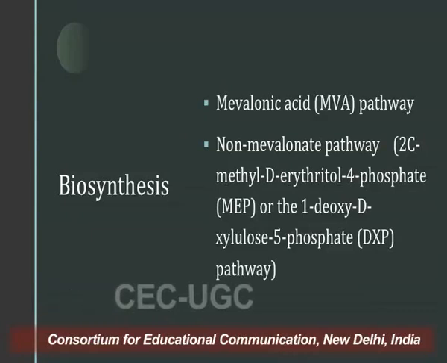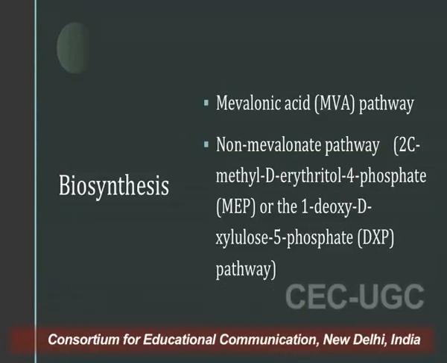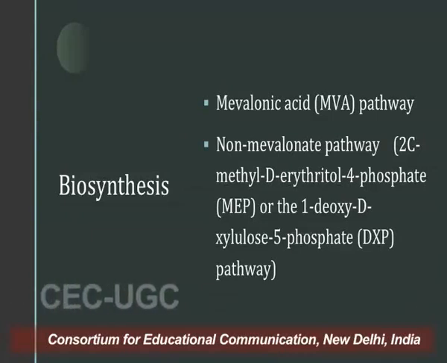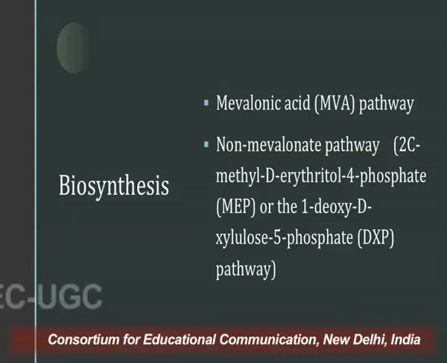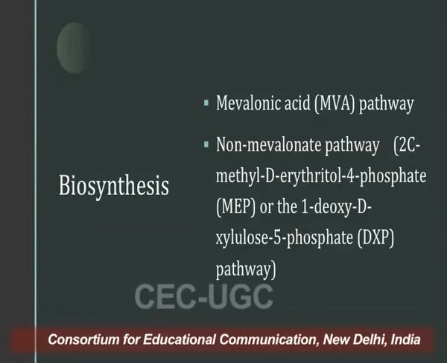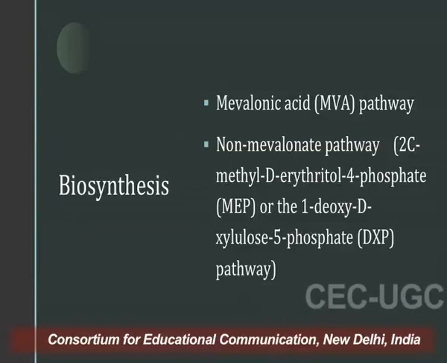the mevalonic acid pathway. But apart from the mevalonic acid pathway, terpenoids can also be synthesized through the non-mevalonate pathway. This pathway is also known as the 2-C-methyl-D-erythritol 4-phosphate, that is the MEP pathway, or the 1-deoxy-D-xylulose 5-phosphate, that is the DXP pathway. The mevalonic acid pathway has been found to mainly occur in mammals, the cytosol or mitochondria of plants, or in certain fungi.